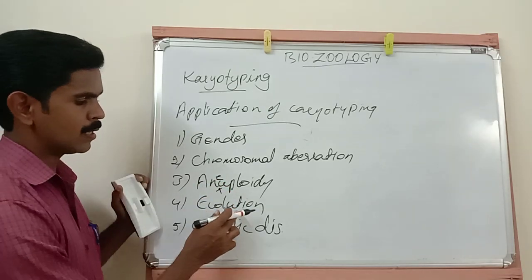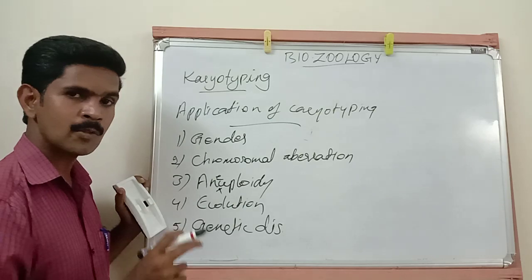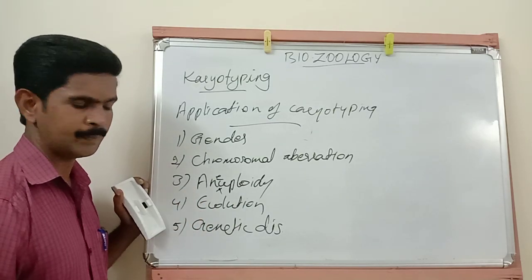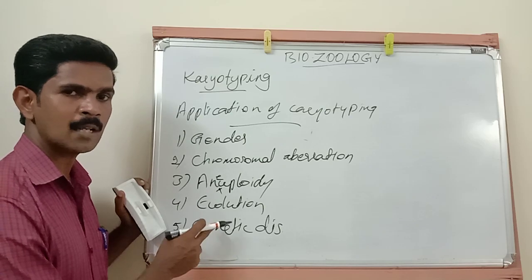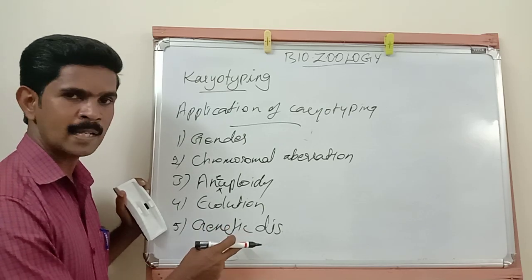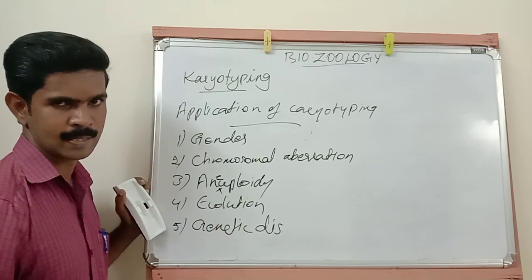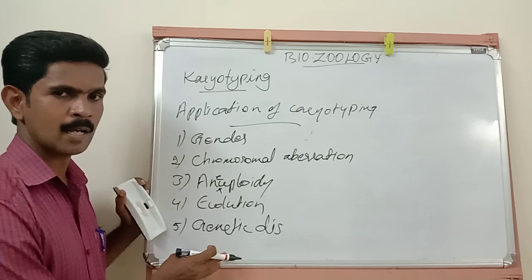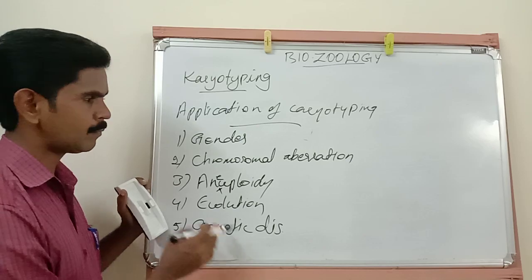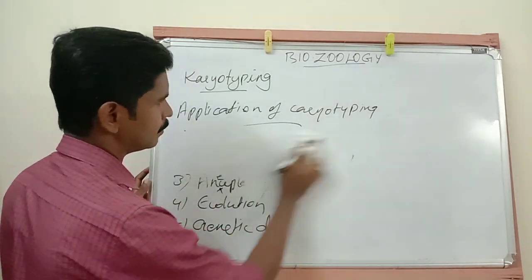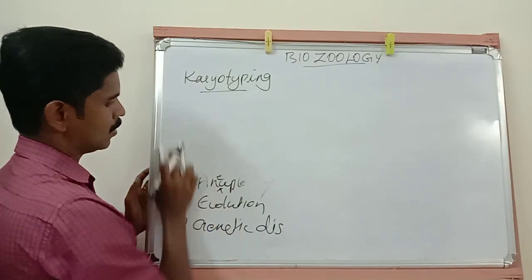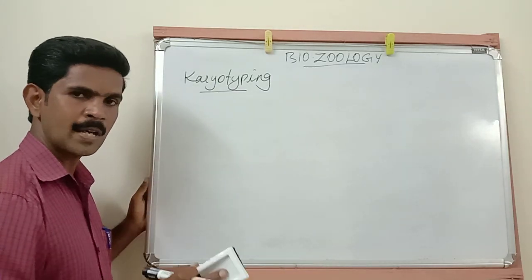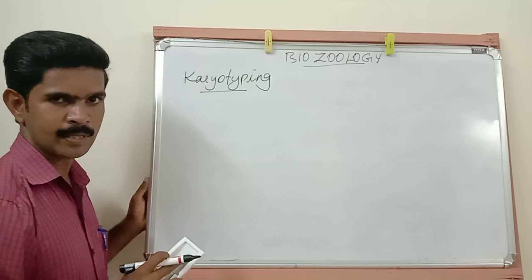Then the next one is evolution. This technique is used to understand the evolutionary relationship between the species. And the last one: with the help of this technique, we can identify or detect some genetic diseases. Next class we will study about some genetic diseases. So now we completed karyotyping, preparation of karyotyping, then applications of karyotyping.